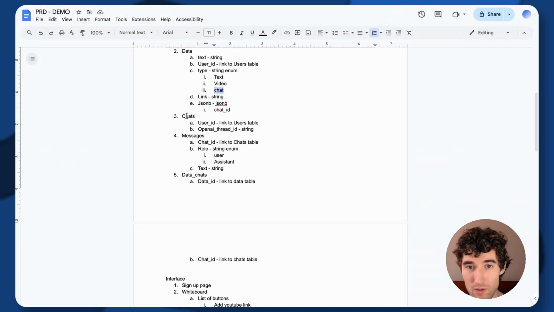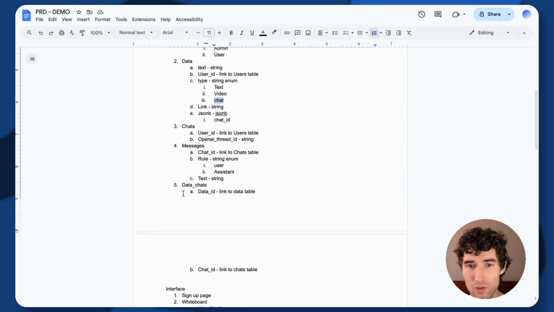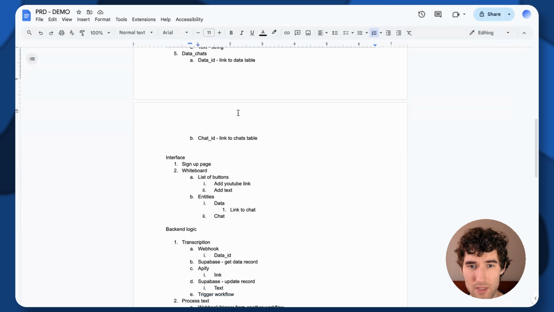We also need to keep chats and the messages linked to these chats, and store the relationship between data and chats. It's quite tricky because some of the data is the chat itself. But again, this is only elements, and the chat has its own parameters like a link to the user ID and an OpenAI thread, because we will use the OpenAI assistant. And basically that's all.